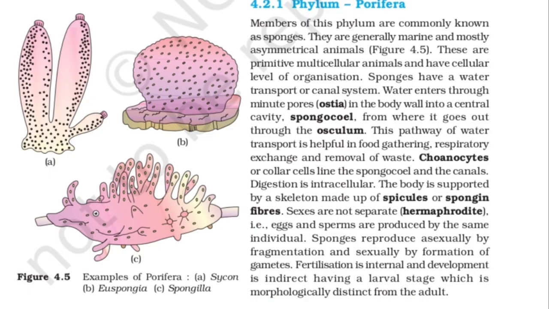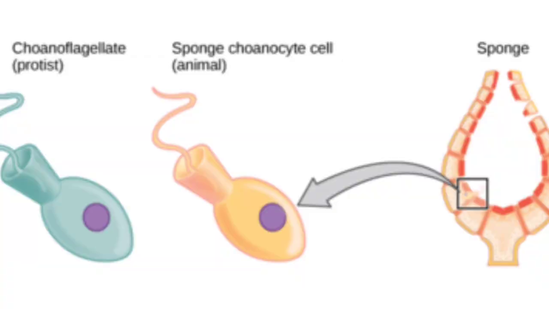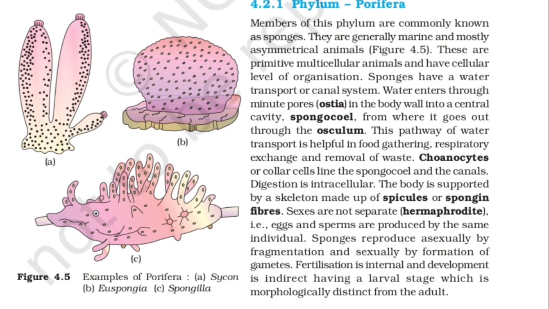The fertilization is internal, which means fertilization happens inside the body only, and the development is indirect. Indirect means there is a larva that grows between the egg and the adult. It is a kind of metamorphosis, like we have studied in frogs. Also, the larval stage is morphologically distinct from the adult, because the larva doesn't have any resemblance to the adult.